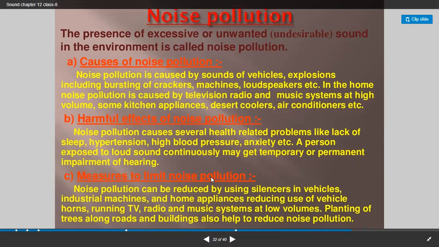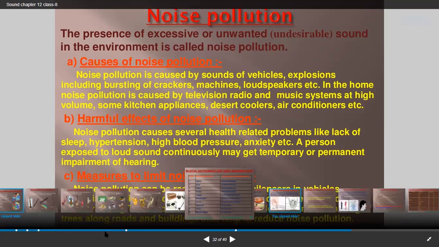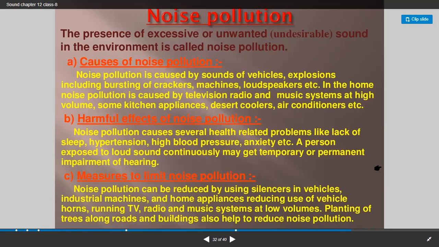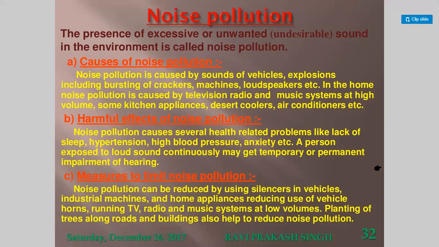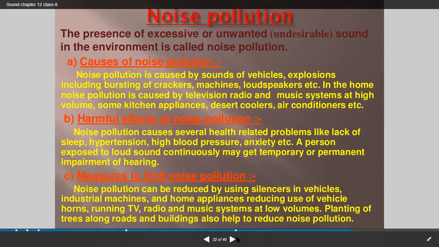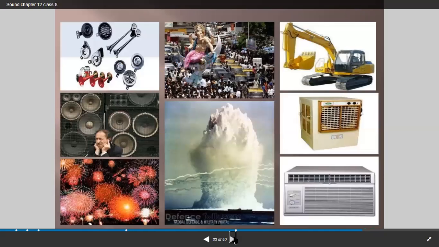Then what are the measures to limit noise pollution? Noise pollution can be reduced by using silencers in vehicles, industrial machines, and home appliances, and also reducing use of vehicle horns, running TV, radio, and music systems at low volumes, planting of trees along roadsides. If they are planting trees, the sound waves are blocked and will not reach the human beings. Planting of trees along roads and also buildings help to reduce noise pollution. So these are some pictures.